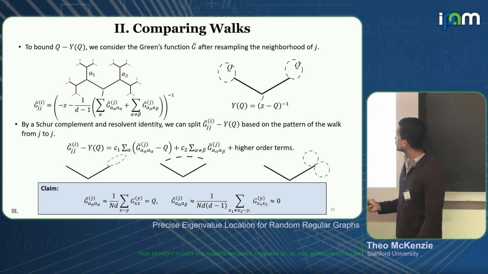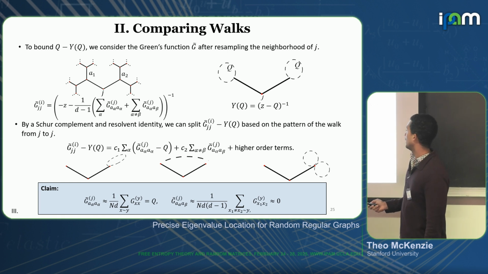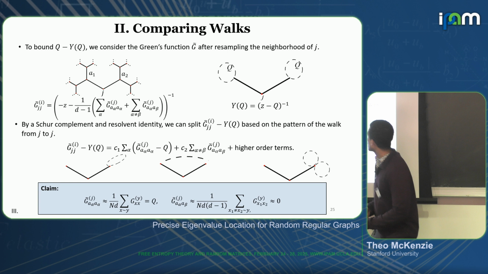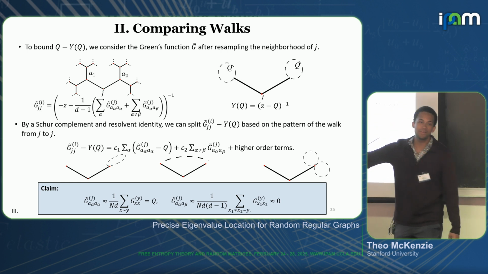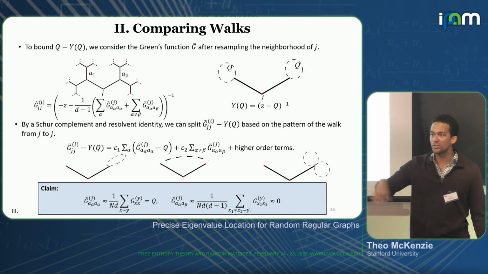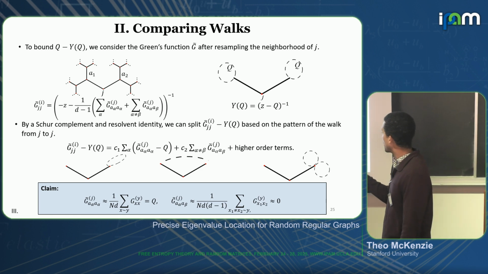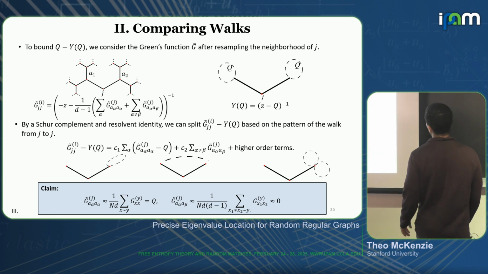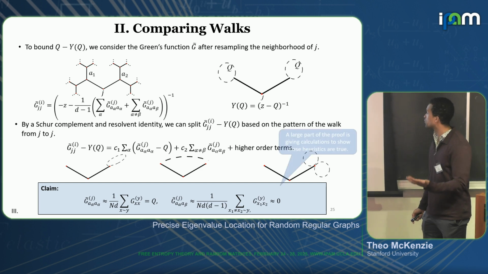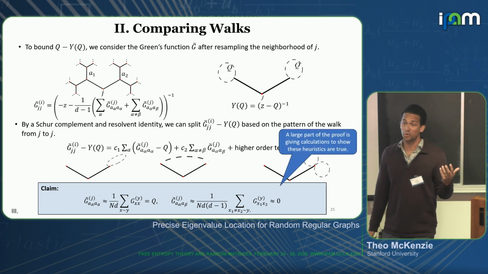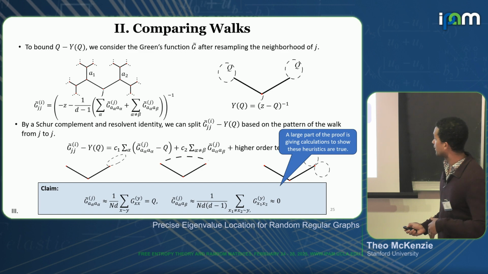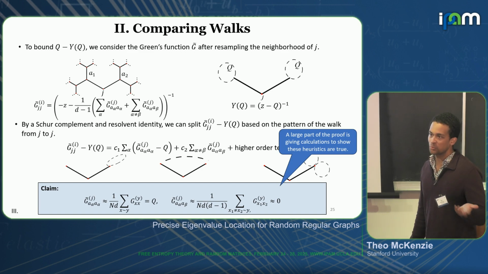So the first order term here is going to be exactly Q. Moreover, this is roughly like taking the average of all entries of my Green's function, which is going to be approximately equal to 0. We need to prove this rigorously, and a large portion of our proof is showing that these intuitive arguments are true on a much more rigorous level.